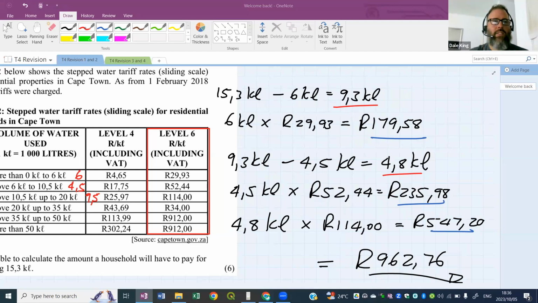Easy peasy. I hope Tiamo was reading that as well. Remember how they used to complain about tariffs? Look at them go. Yeah, we've done this before. When you look at the question and see a 6-mark tariff question, you think, oh, I can't do it. But when you start, you remember how you do it because you've practiced this, and it starts to flow, just like the water in the pipes. So there's our answer.